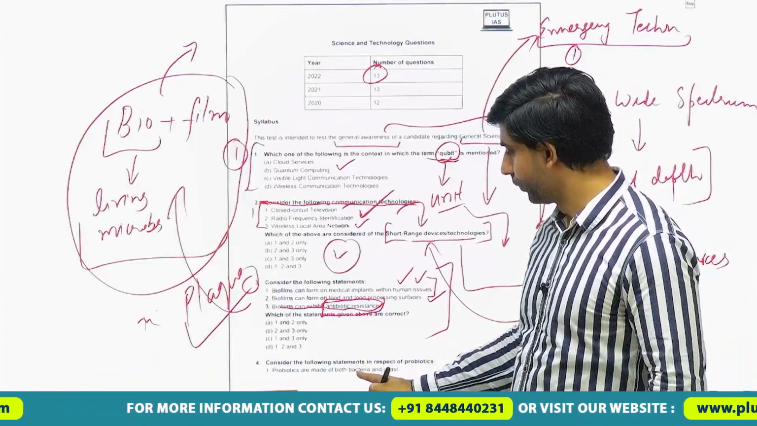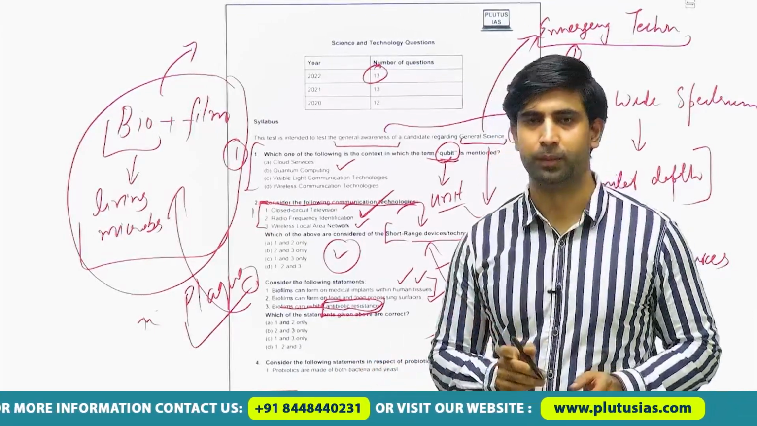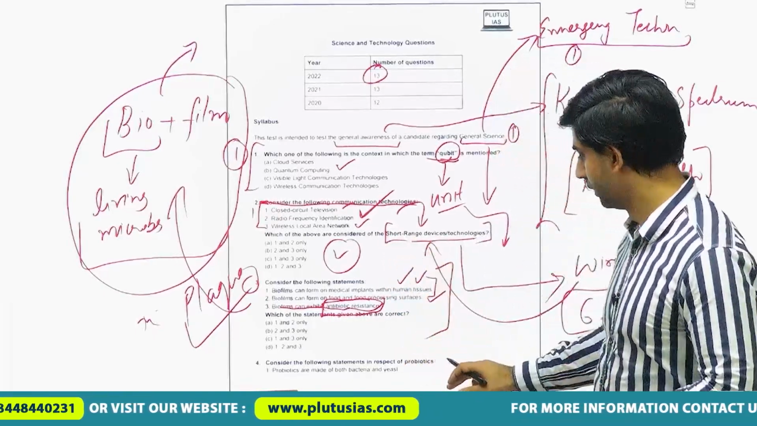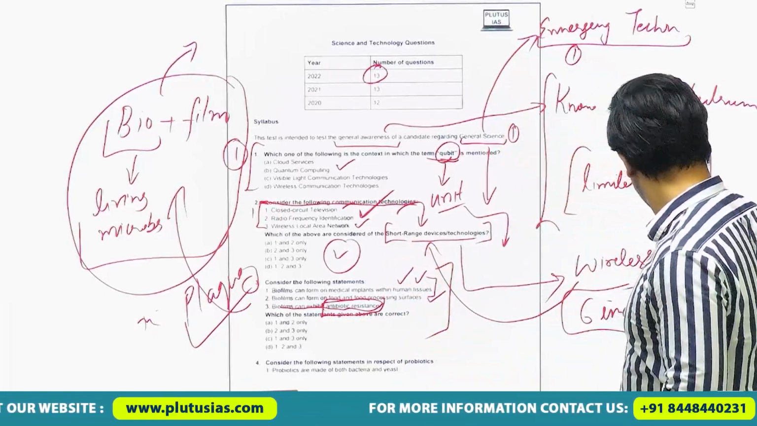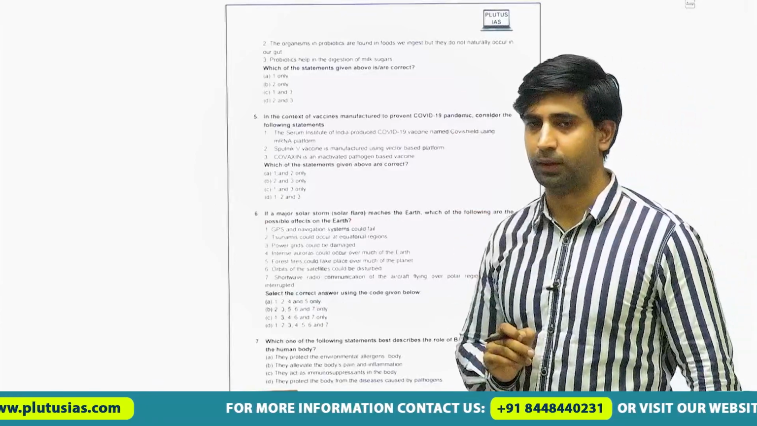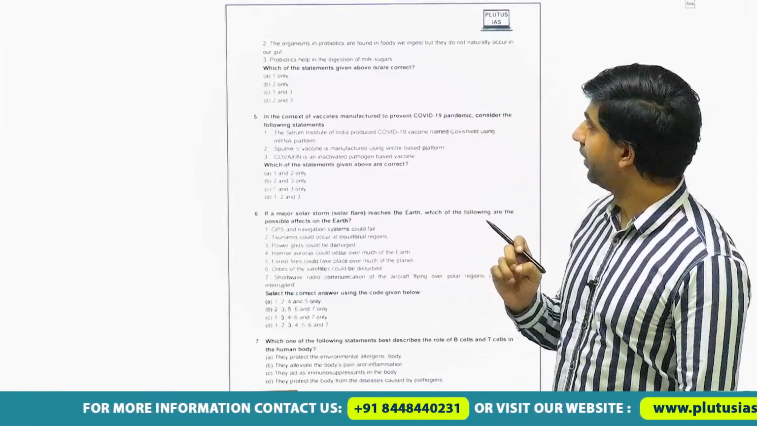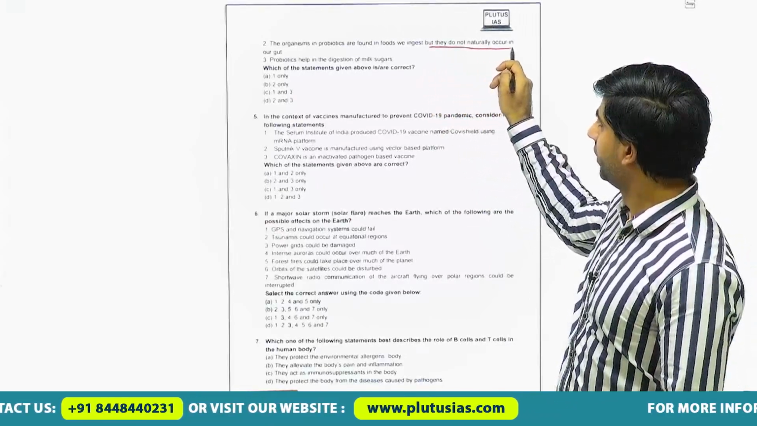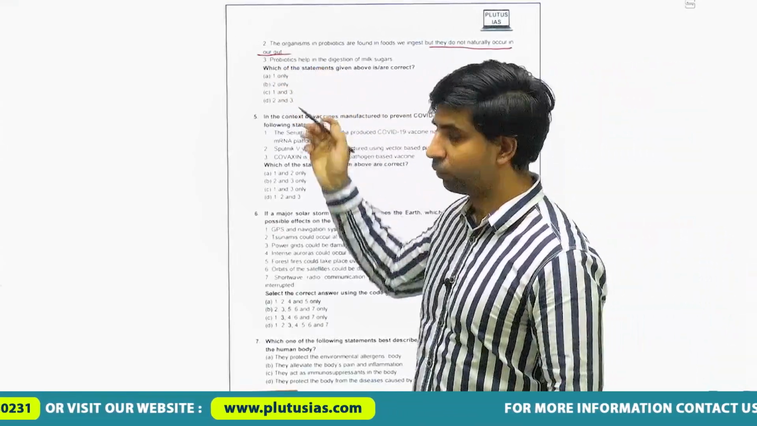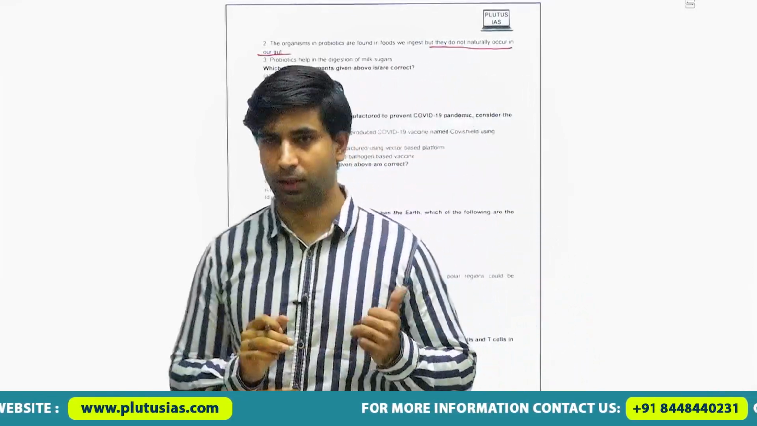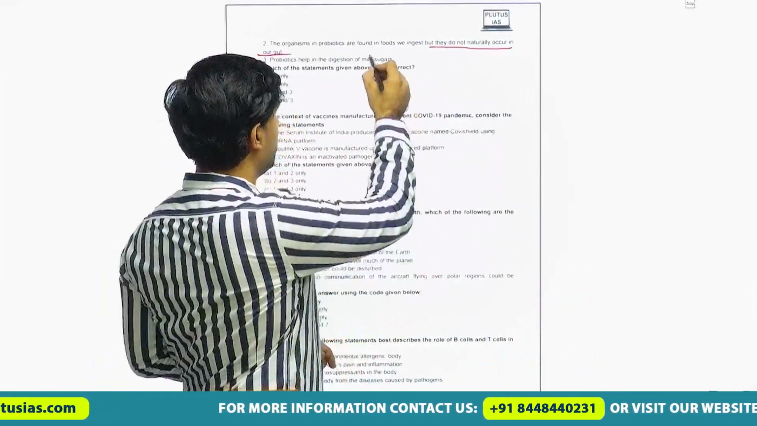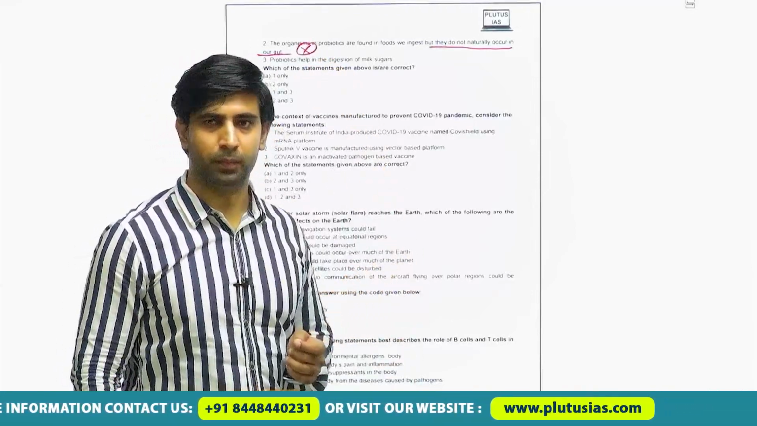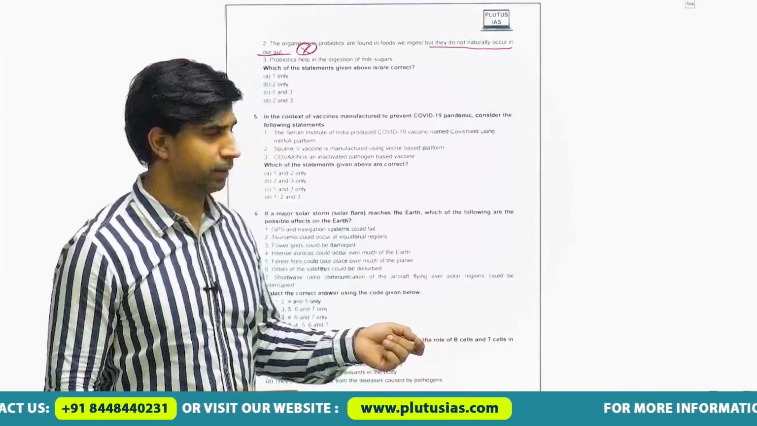Probiotics are made of both bacteria and the yeast. As I stated, it is a combination of living bacteria and the yeast. First statement is right. And the second statement is the organisms in probiotics are found in foods we ingest, but they do not naturally occur in our gut. If we look at the third part of our definition, then this statement is wrong. They are naturally present in our gut. This is what I stated in my definition.